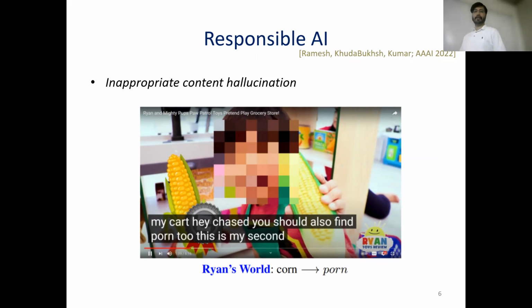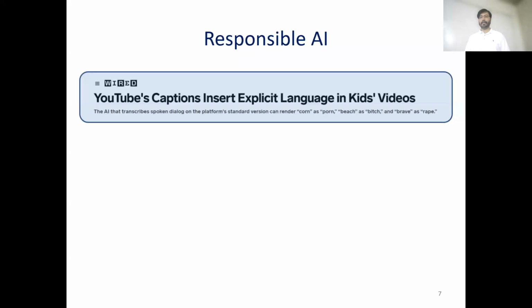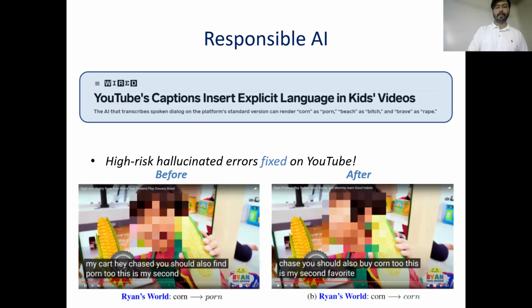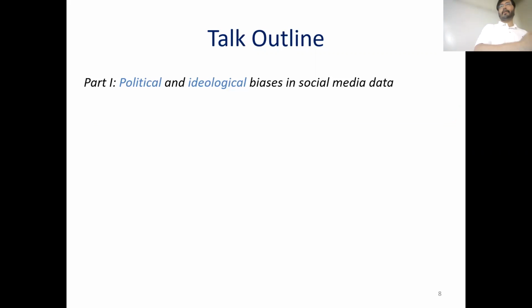For example, here the kid is saying that you should also find corn, and the ASR system is saying you should also find porn. And when this work got acknowledged by international media, the best part of the whole thing was some of these high-risk errors were fixed by YouTube. So now if you go and check that video, you will see that Ryan is actually saying you should buy corn, and that's correctly transcribed. So that's my broad research program.